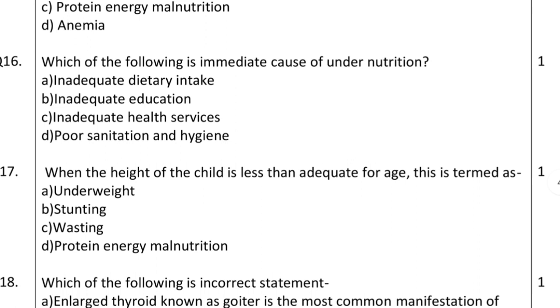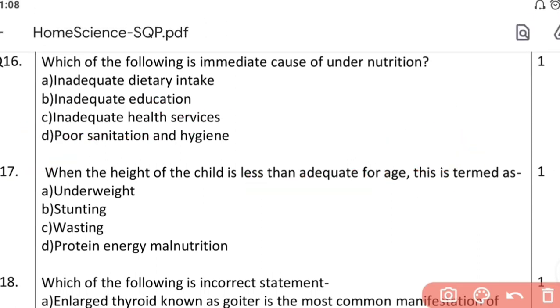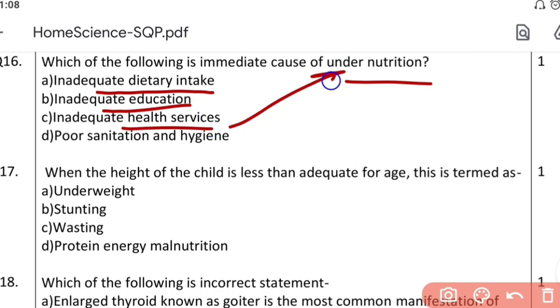Which of the following is the immediate cause of undernutrition? Let's go through it. Inadequate dietary intake, obviously if you are eating less, undernutrition. Inadequate education, no, not directly related to undernutrition. Inadequate health services, not directly related. Poor sanitation and hygiene, they are all causes of undernutrition but not the immediate or the direct cause. So the answer is inadequate dietary intake. Question number 17, the answer is A.